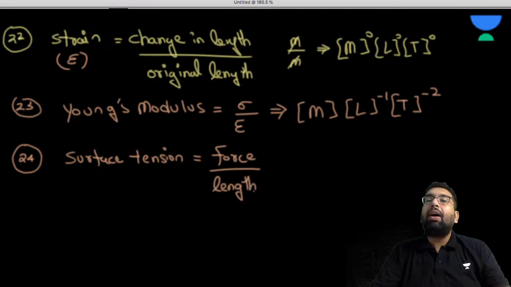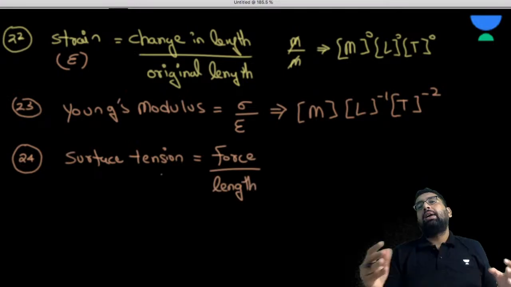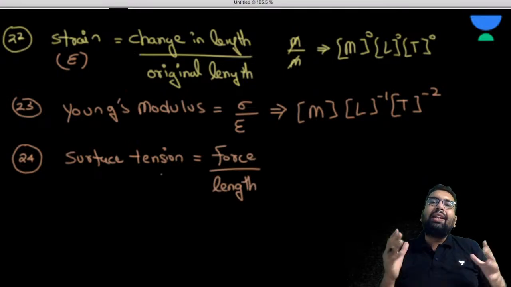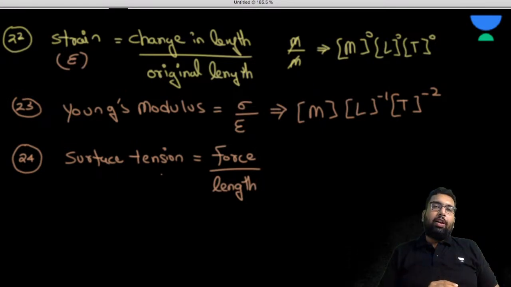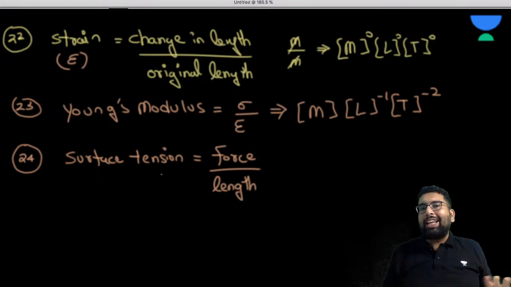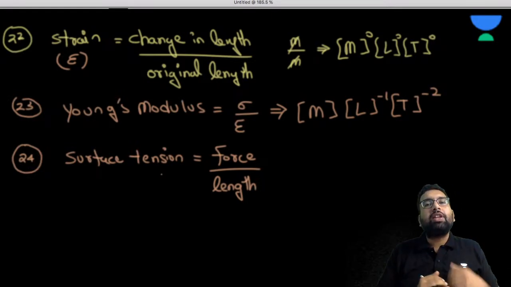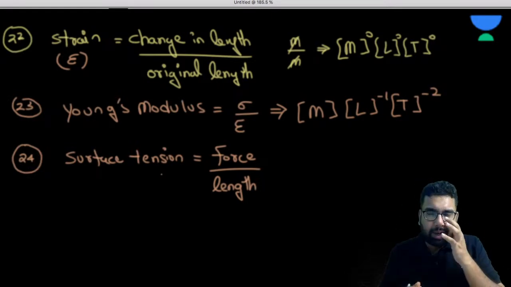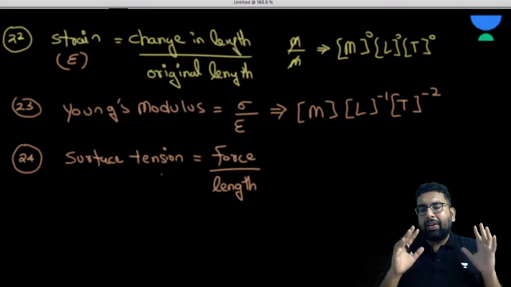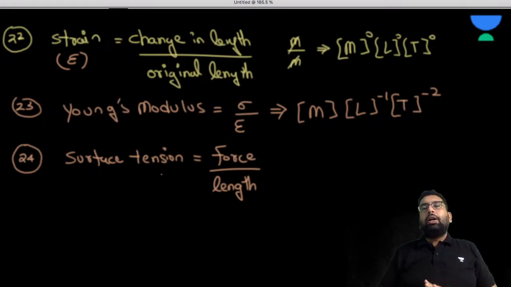You might have heard why water forms a spherical shape when there is no gravity, in vacuum. These bubbles and water droplets form the shape of a sphere because of this property of surface tension. We'll be discussing it in a good manner, don't worry about it.